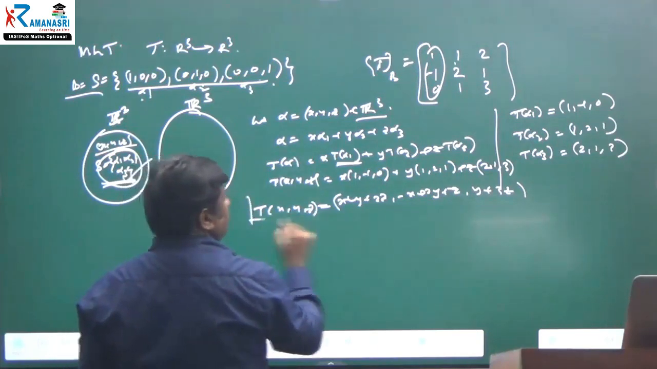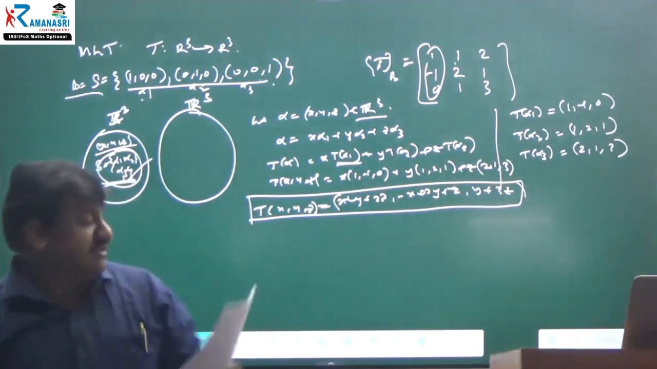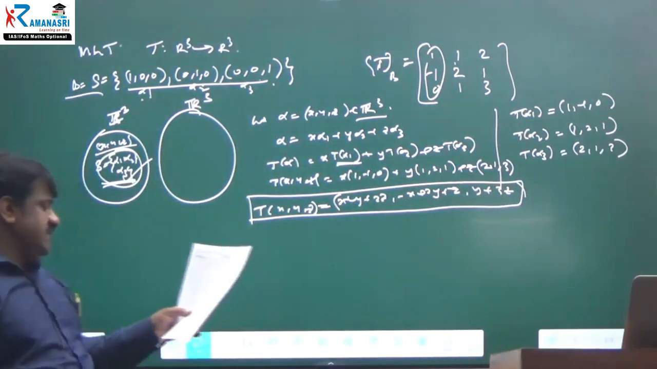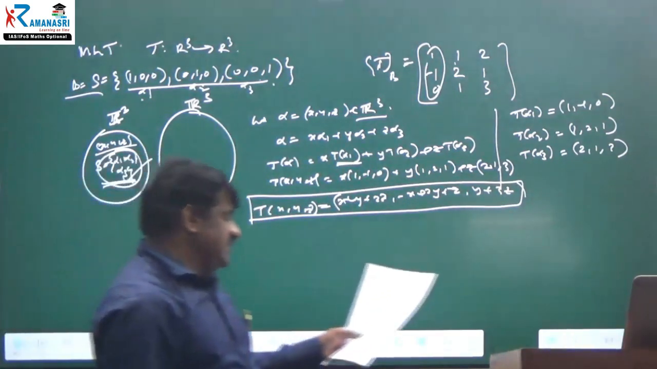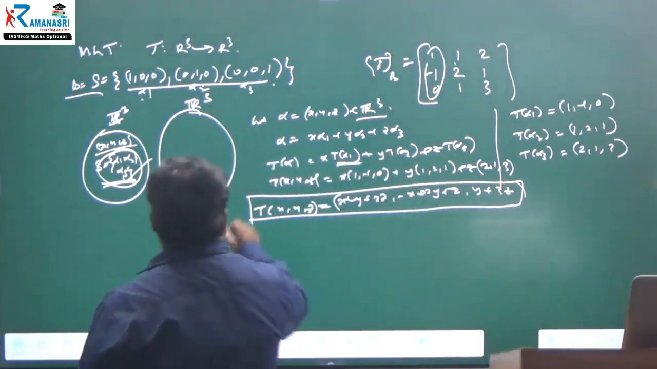Therefore, we have found the transformation. T of x, y, z is equal to x plus y plus 2z, minus x plus 2y plus z, and y plus 3z. That's it. Okay? Right. We got the transformation.